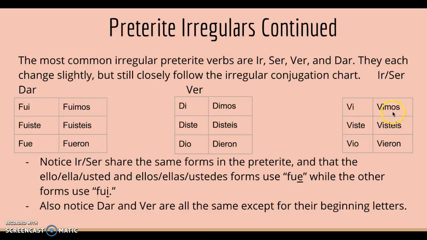Ver is vi, viste, vio, vimos, visteis, and vieron. Like I said, notice ir and ser share the same forms in the preterite. The yo and nosotros forms use fui, while the other forms use fue. So these top ones right here use fui, and these bottom two right here use fue. You remember it as we are on top and they are on the bottom: fui and we, and fue and they. Also notice dar and ver are all the same except for their beginning letters, D and V, as in diste and viste.